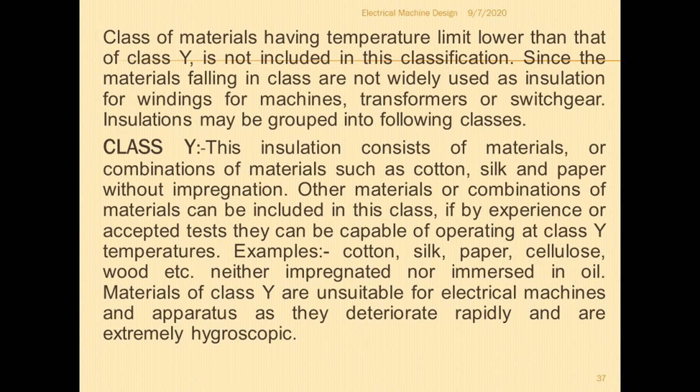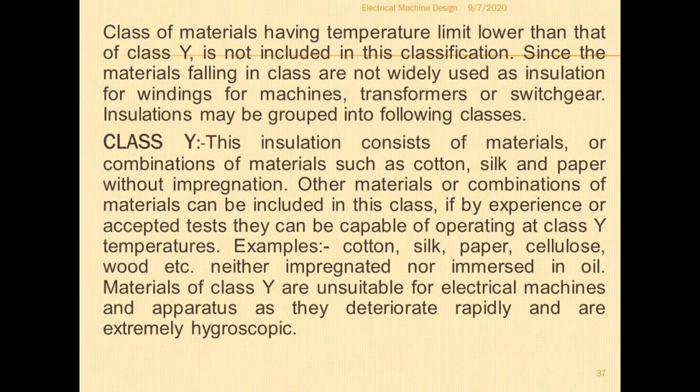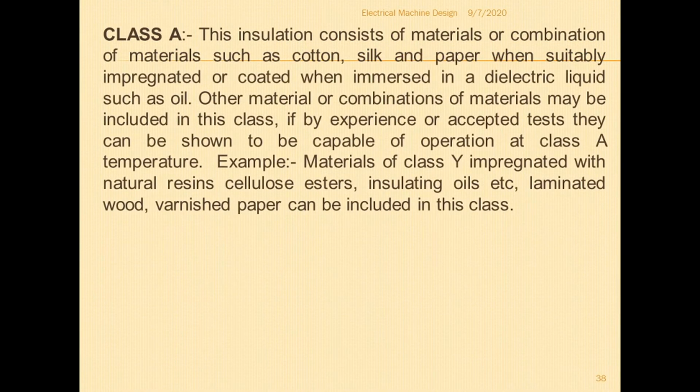But in the class A classification, cotton, silk, paper when suitably impregnated, so it is mixed. Suitably impregnated or coated when immersed in dielectric liquid such as oil. So in class Y, they are not immersed in oil or impregnated, but when impregnated or coated when immersed in dielectric liquid such as oil, that belongs to class A.